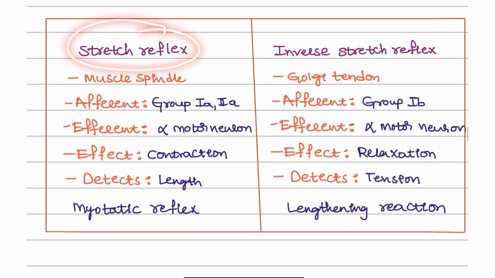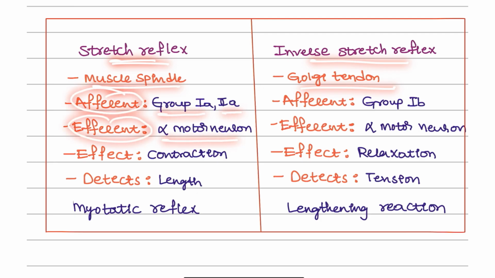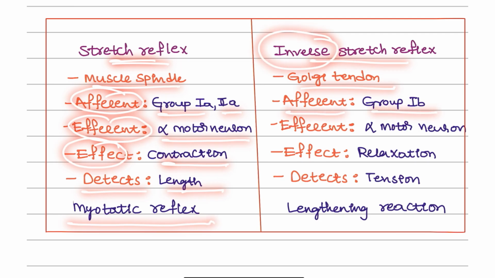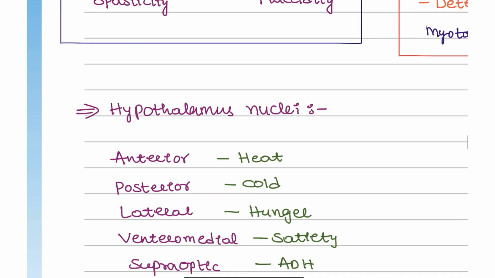Next, stretch reflex versus inverse stretch reflex. Stretch reflex is present in the muscle spindle. Inverse stretch reflex is present in the Golgi tendon. What are the afferent signals? Group 1A and 2A, and the efferent signals are the gamma motor neuron. The effect is contraction of the muscle, and it detects the lengthening of the muscle. This is also known as the myotactic reflex. For the inverse stretch reflex, the afferent fibers are group 1B and the efferent will be the alpha motor neuron. The effect is relaxation, and it detects the tension. The lengthening reaction is known as the inverse stretch reflex.